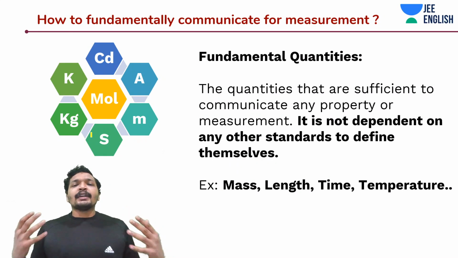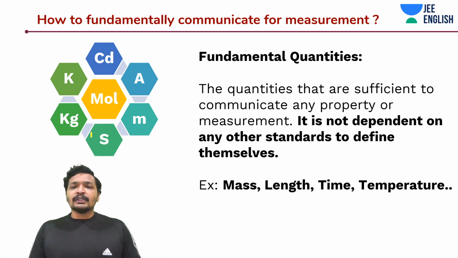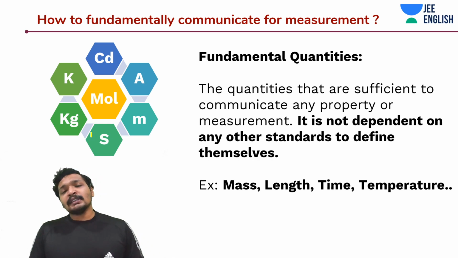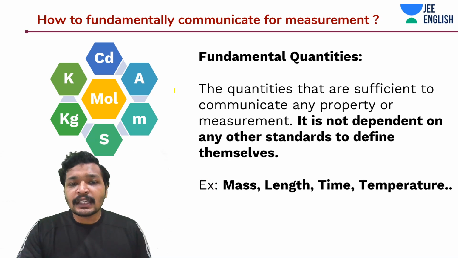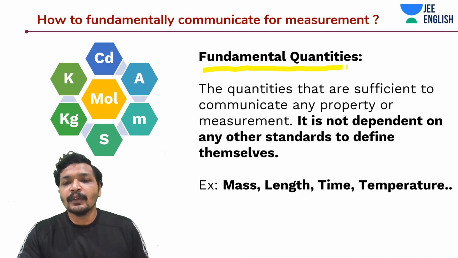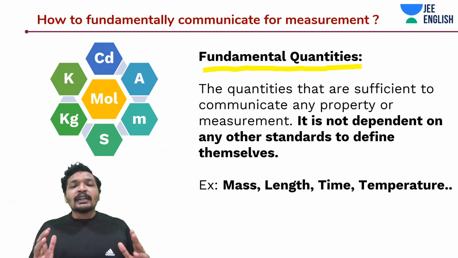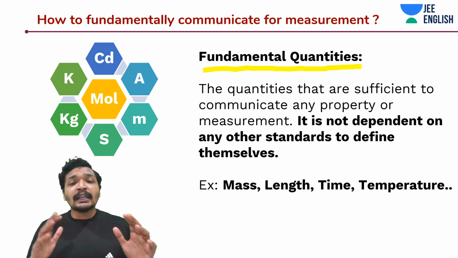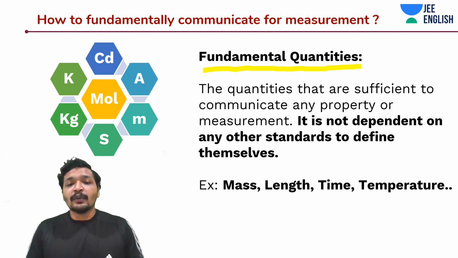So what is the way to communicate these measurements? We understood that the way to assess or understand the measurements are physical quantities. But how do you communicate these measurements? Using 7 base fundamental quantities or fundamental physical quantities. So what is a fundamental physical quantity, guys? A fundamental physical quantity is itself sufficient. They are self-sufficient to communicate any property or any measurement or any comparison. And they are not dependent on any other kind of physical quantity. And the next one is, you cannot derive them.